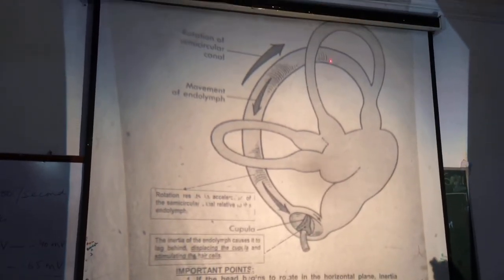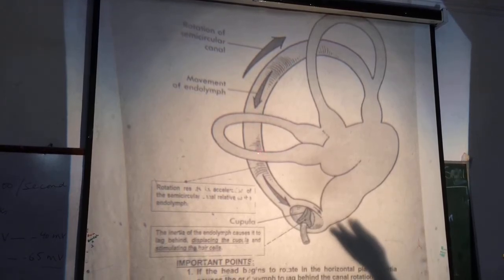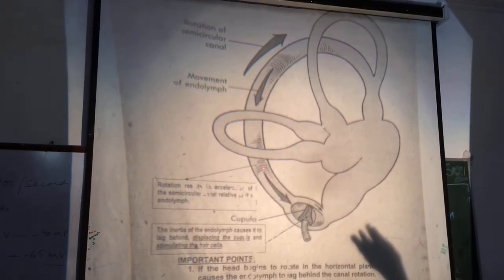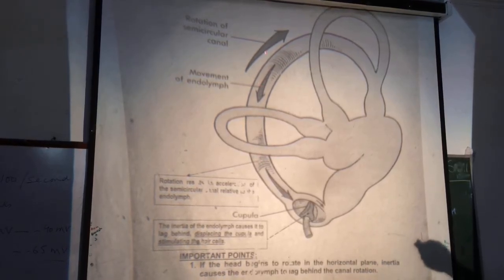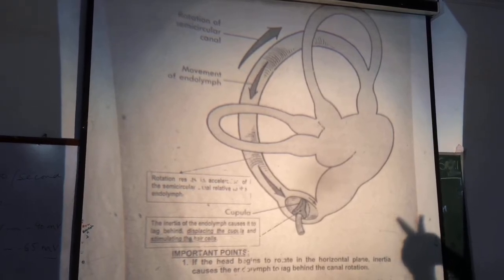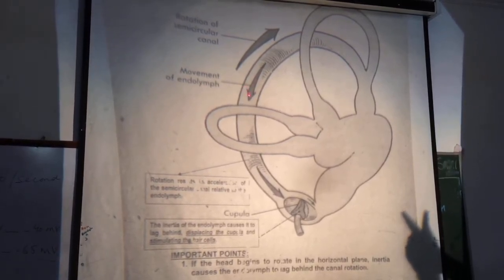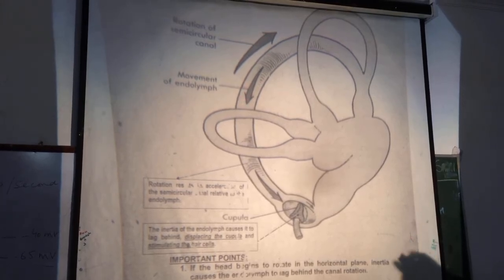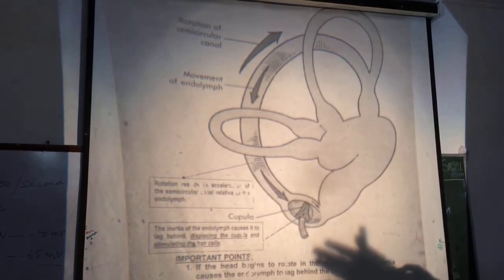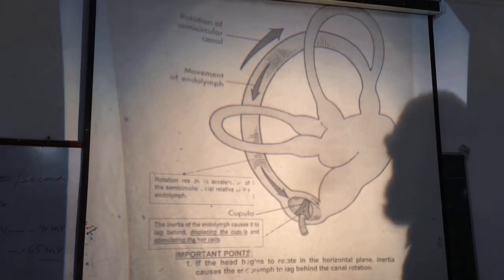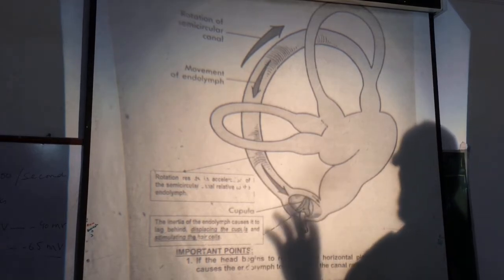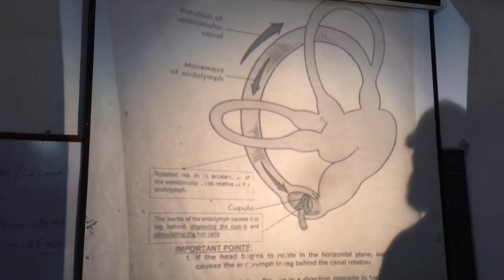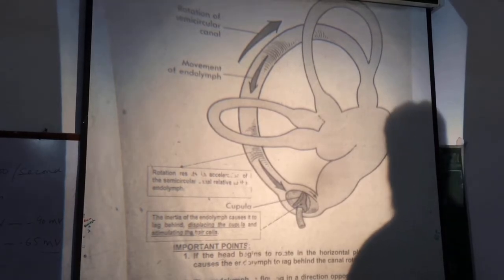You see, this person is being rotated toward the left side, and in the opposite direction there will be movement of the endolymph. So because of inertia, endolymph moves in the opposite direction. And this causes bending of the cupula and bending of the stereocilia towards the kinocilium.